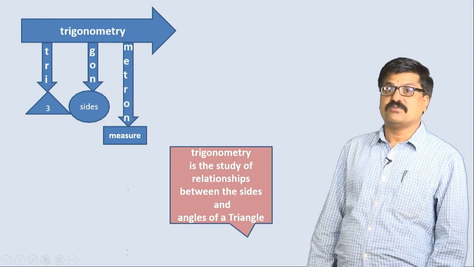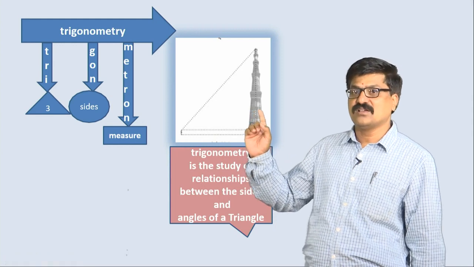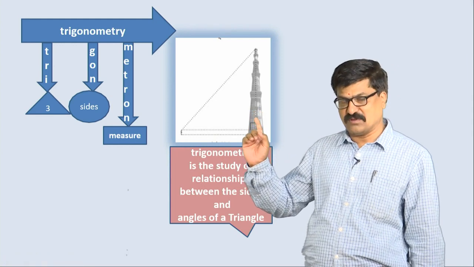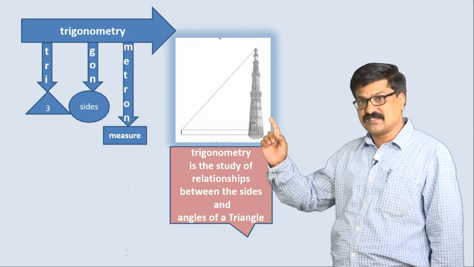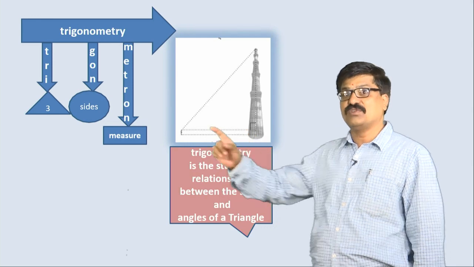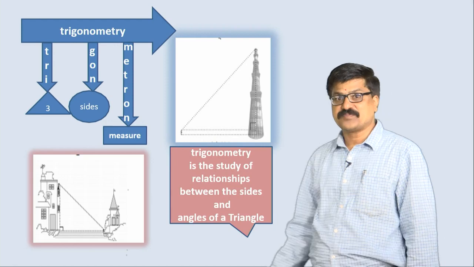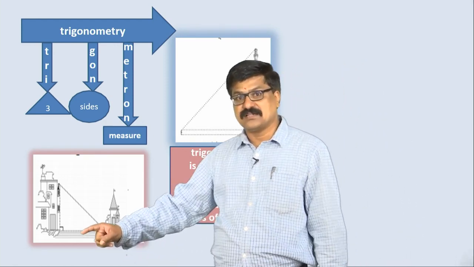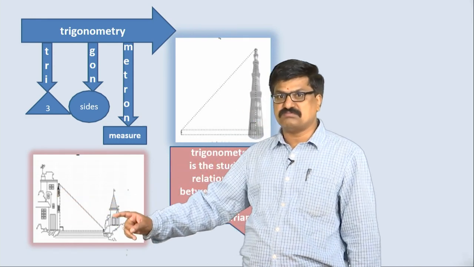The next one: why do we actually need this trigonometry chapter? Let us take this Qutub Minar monument. If you want to find the height of this or this kind of objects, we need trigonometry. Similarly, here a river is there and we see 2 buildings.